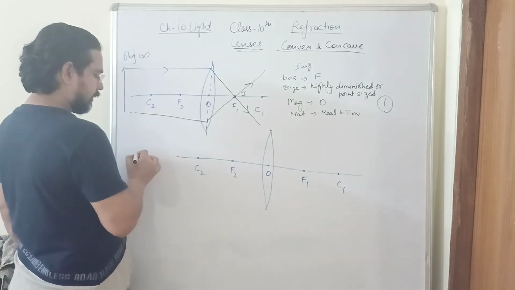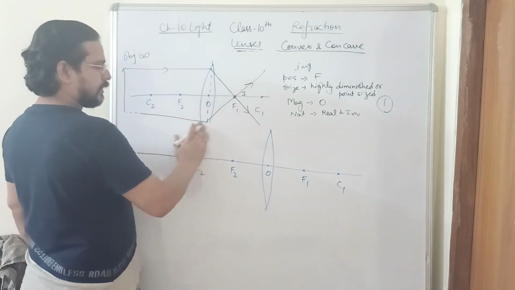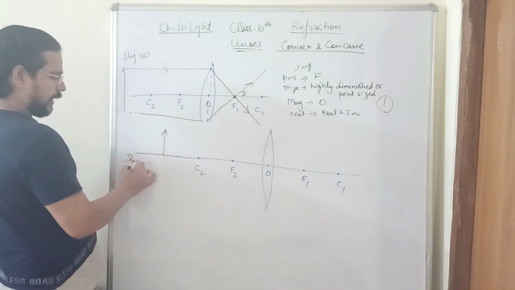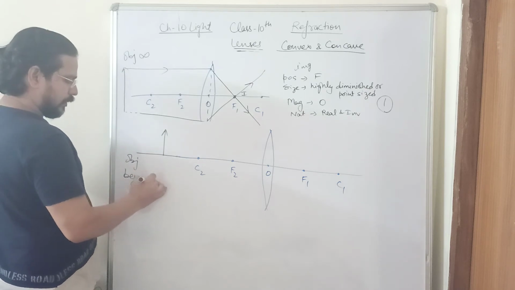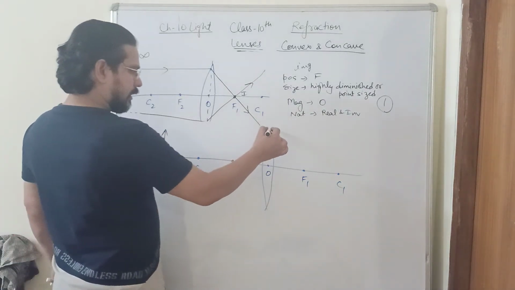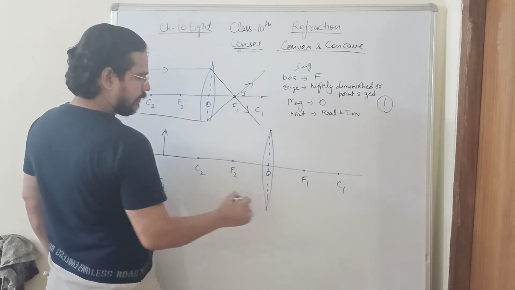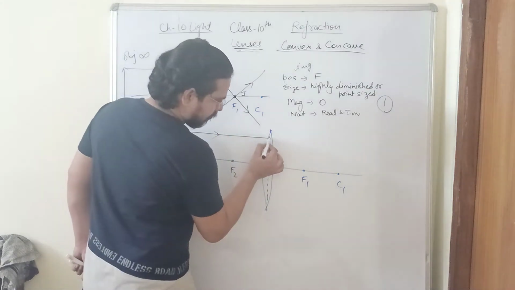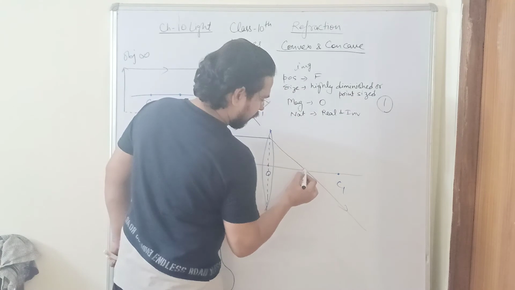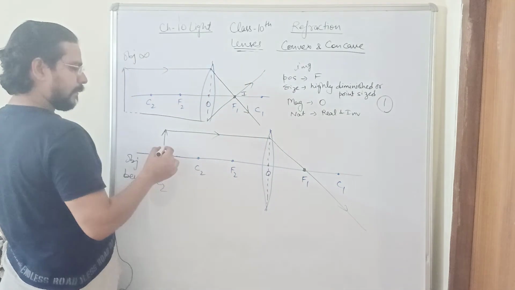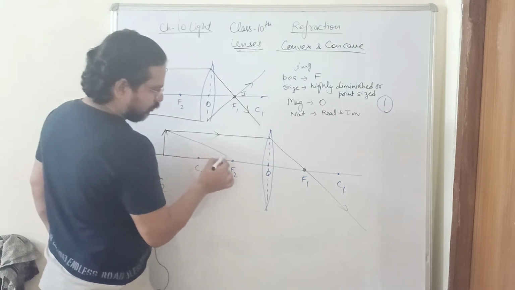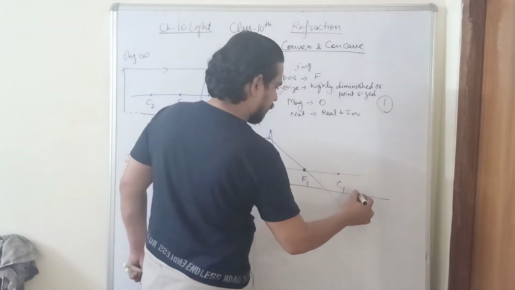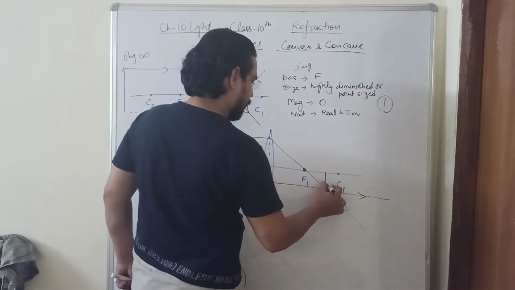The second case, let us keep the object at some finite distance but beyond C2. So the position of the object is beyond the center of curvature, and here is the imaginary line through which I will imagine the refraction. Any ray of light coming parallel to the principal axis will pass through the focus. And any ray of light which is passing through the focus will become parallel to the principal axis. So here is the image formation taking place.